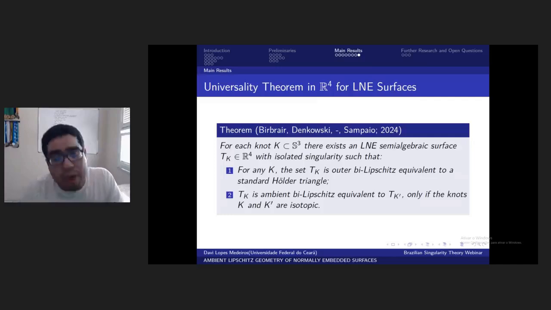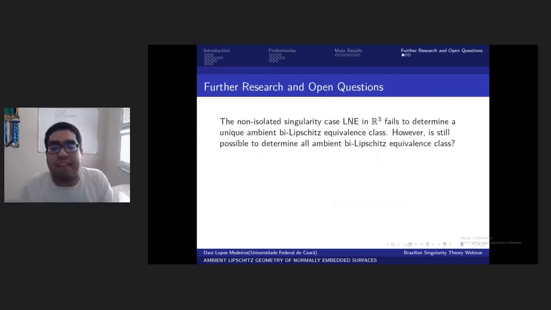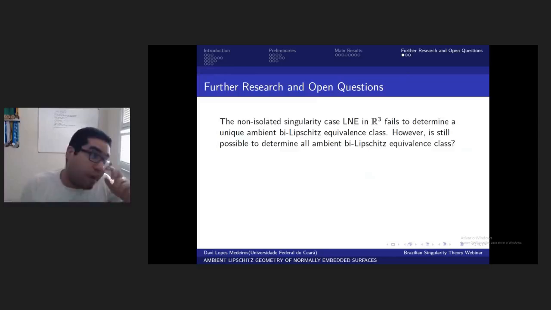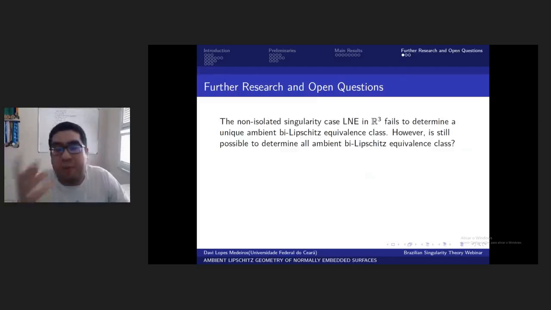Okay, and well, I'm moving to my next point here, further research. For further research, we have a lot of questions. So if anyone here in the talk wants to help us, it will be a pleasure to accept this help, because this geometry is a very interesting and mysterious one, so we are going to need all the help we can get.